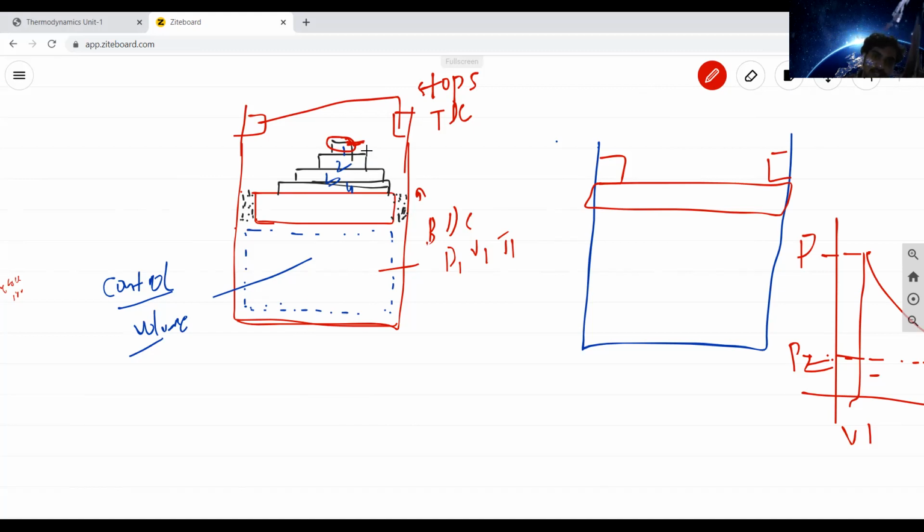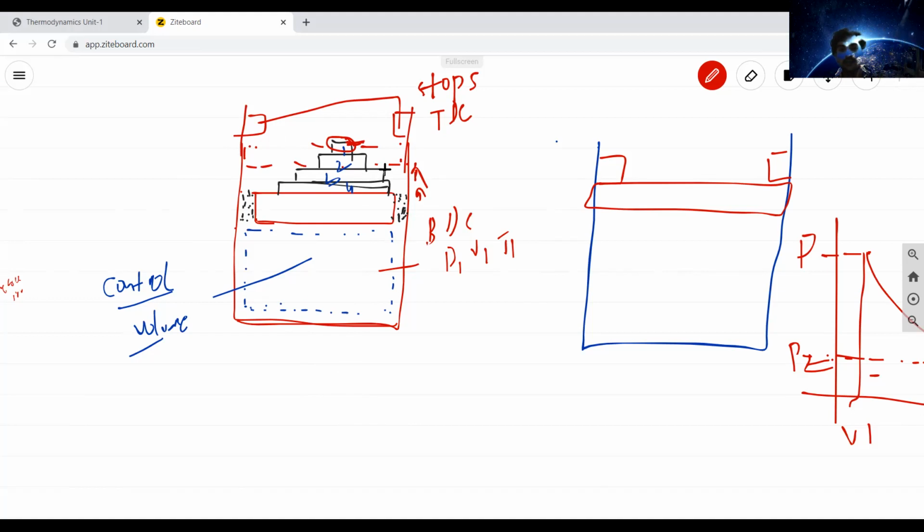Then the second weight is removed, again the piston will move a very small distance. After a few minutes, again it will come to an equilibrium position. The same process will continue, removing all these weights. So this piston will slowly move from BDC to TDC. It will reach this position, but the properties will not change suddenly, because of the intermediate states, like weight 1 to weight 2, weight 2 to weight 3, weight 3 to weight 4.